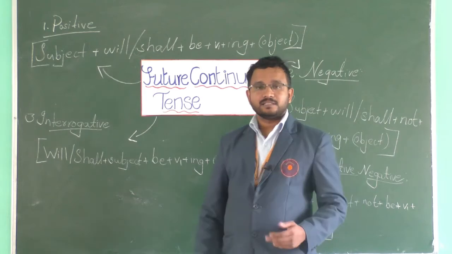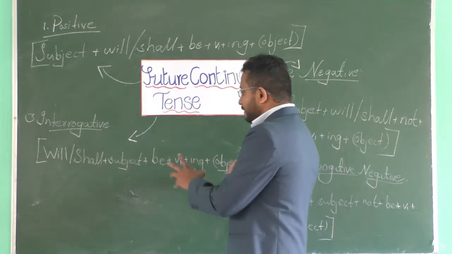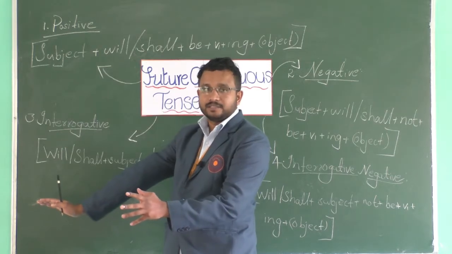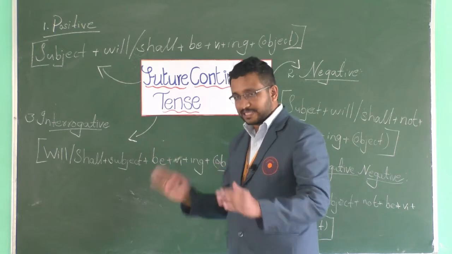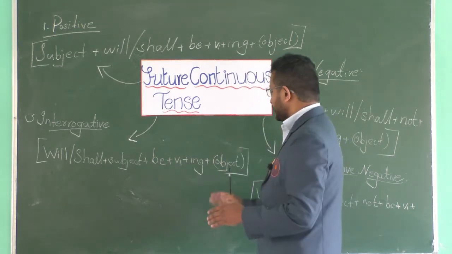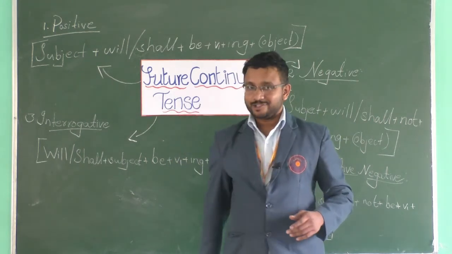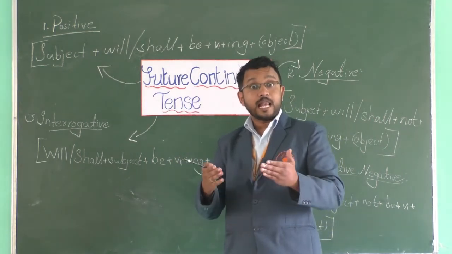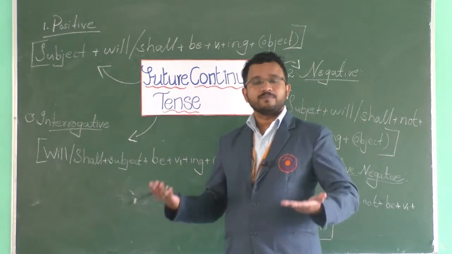So it goes like this. Will or shall, we take the helping verbs outside, so it comes like this: will or shall plus subject plus be plus v1 plus ing plus object. Will you be learning English, or will you be helping your parents? Shall you be learning something?